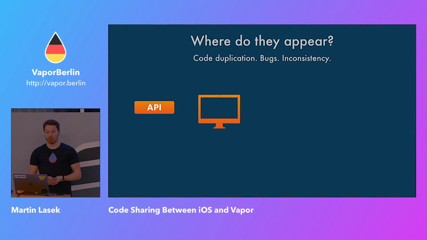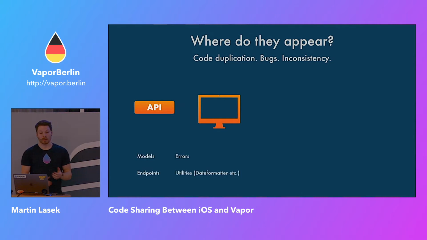And we have two places where we write code. On the backend side, what code do we write? We write models, errors, endpoints, utilities even, and even more code.